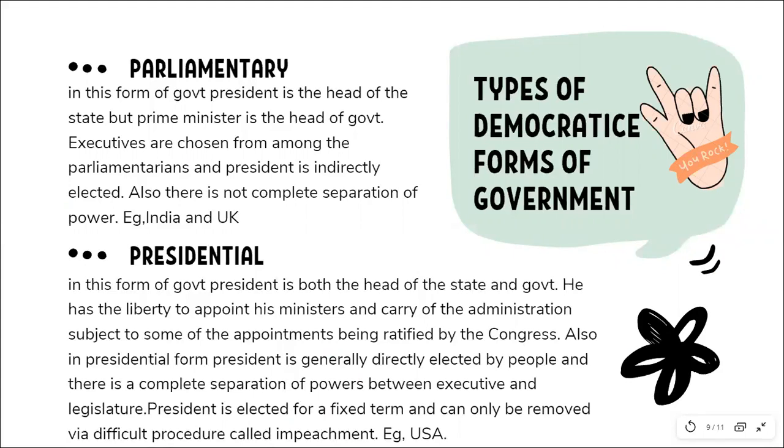In presidential, the president is both the head of the state and the government. He is very powerful. And there is a complete separation between executive and legislature, whereas in a parliamentary form of government, the president is the head of the state, but the prime minister is the head of the government. The president is indirectly elected. The prime minister and the executive are chosen from the parliamentarians who are directly elected. Also, there is not a complete separation of powers.